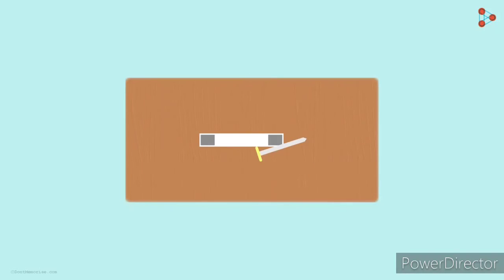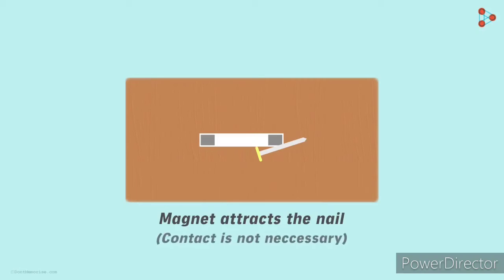What did you notice? When the bar magnet was sufficiently close, the nail takes a leap towards the magnet and sticks to it. What does this tell us? This shows that the magnet attracts the nail and the contact is not necessary for this attraction. The magnet pulled the nail towards it even though it was not in contact with the nail.